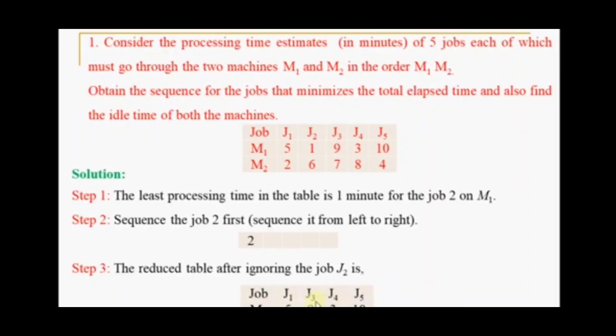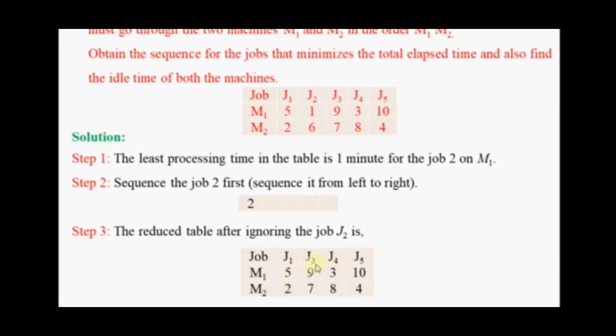If it occurs on the first machine, then while doing the sequencing it will be written from left to right. If it occurs on the M2 machine, that particular job is written from right to left. The second step is now over.